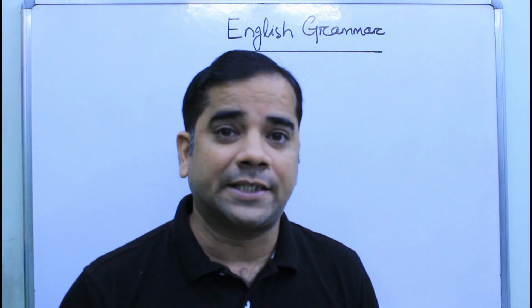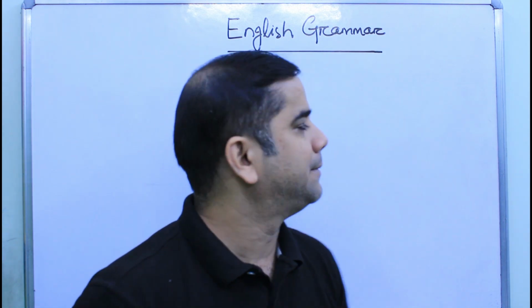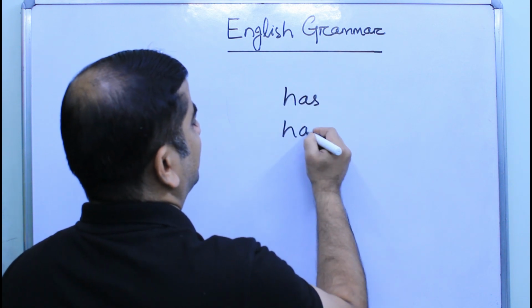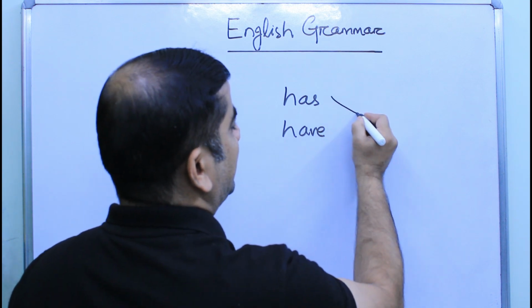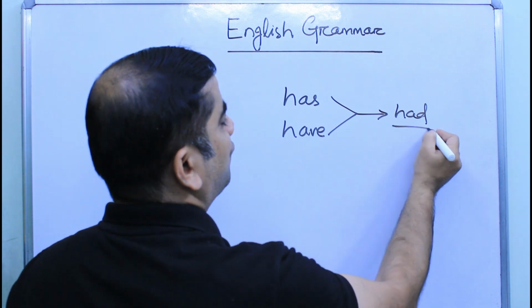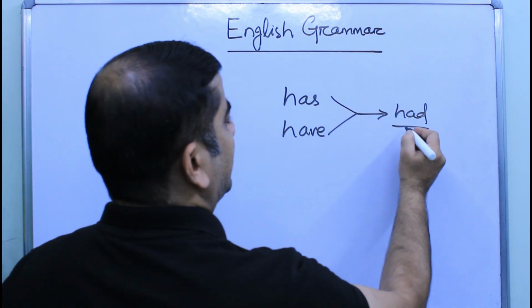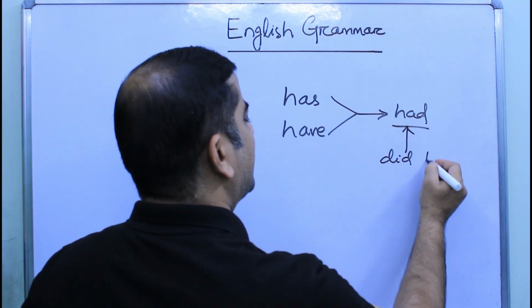Now we are going to discuss an important part of past perfect tense, that is, has and have are used in present perfect tense and had is the past form of has and have. So had can also be used as did have.